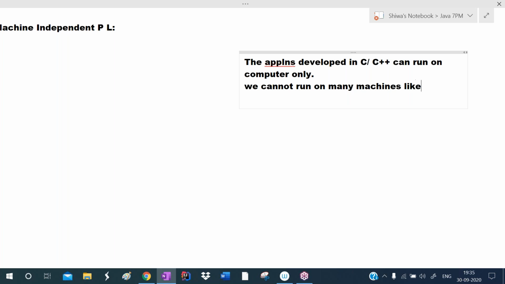What are those many machines? Like, I want to run our Java application on a router. In the router also some software is there. In the remote control also some software is there. In the set-top box also some software is there.